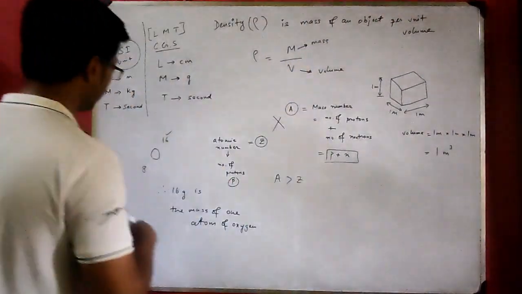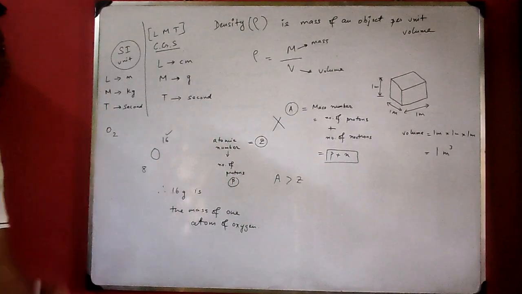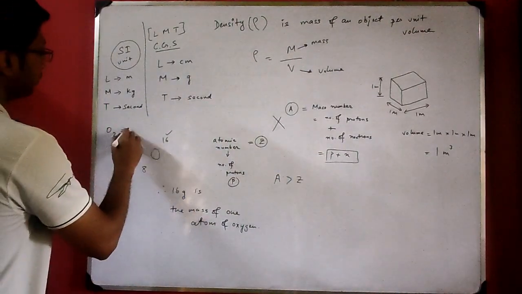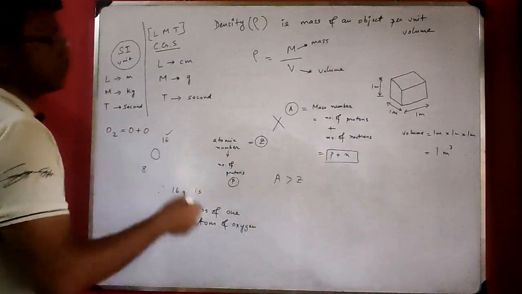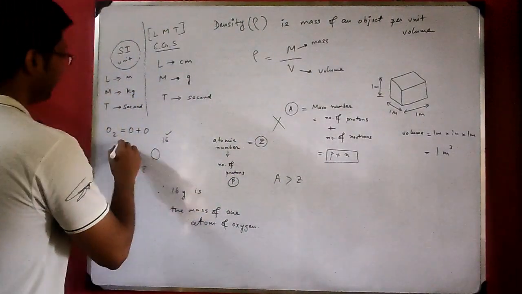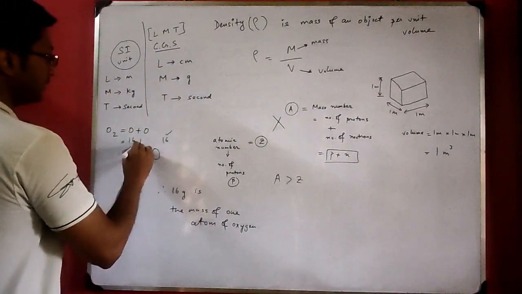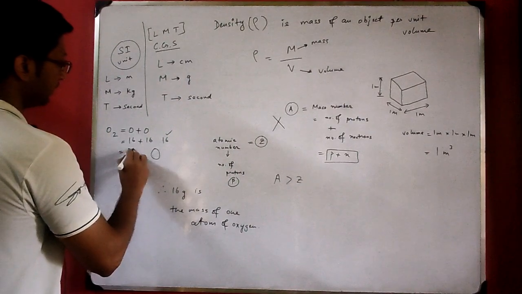So oxygen molecule is what? O2. Oxygen molecule is O2, right? Now O2 has how many O? O plus O, there are 2 O. So what will be the total mass of the oxygen molecule? It will be a single atom 16 plus another single atom 16, so it will be 32 gram.